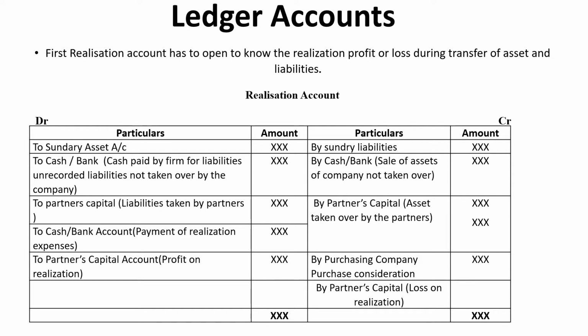If the credit side is more than the debit side, we have a profit on realization. That profit has to be transferred to partners capital accounts based on the profit sharing ratio.